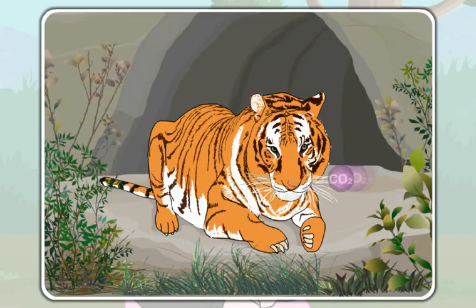When a tiger respires, it takes in oxygen from the atmosphere and exhales out the carbon dioxide into the atmosphere.